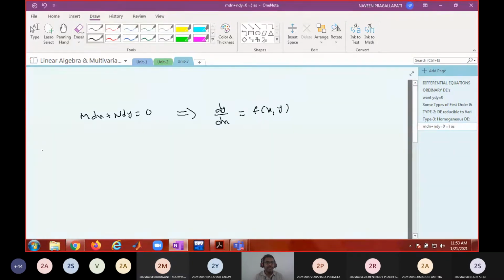Am I right? For example, if you write (x plus y) dx plus (x minus y) dy equal to 0, then what is dy by dx? Dy by dx is minus (x plus y) by (x minus y), that is, (x plus y) by (y minus x).